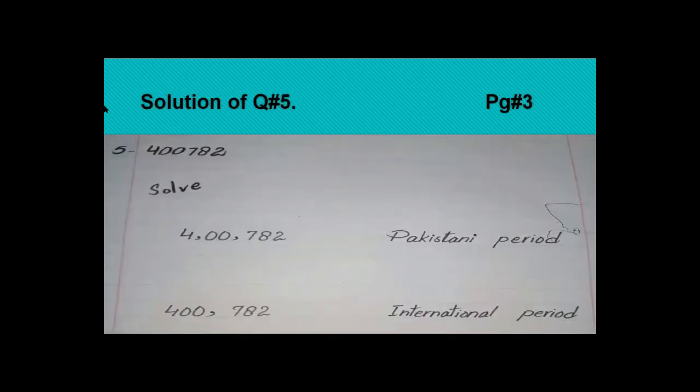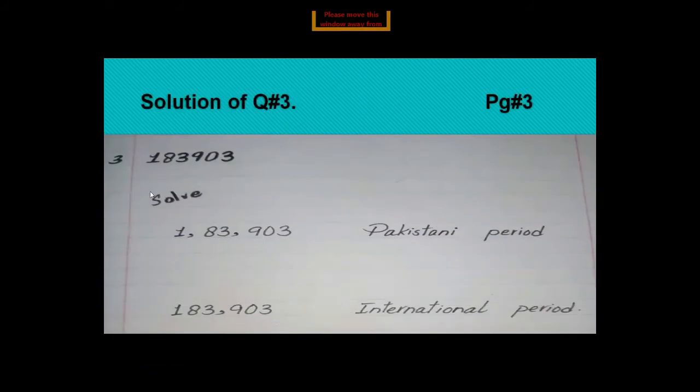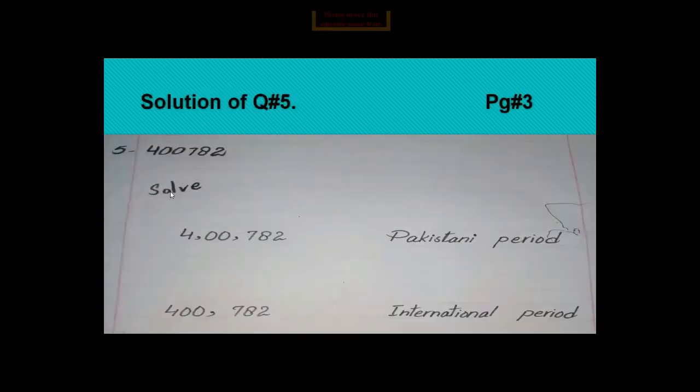Now another example, question number 5. Same as before, same as question number 3 or question number 1. You will place commas in the Pakistani way: units, tens, 100, then you will place a comma, then 0, 0, 1000, 10,000, place a comma, and then lakh, 4 lakh and 782. So 4 lakh 782. And now the international period, starting from the right, 2 units, 8 tens and 700. You will place a comma here, then 0, 0, 4. Okay, this is called the international period.